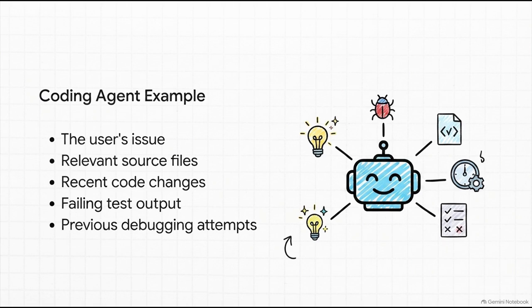Let's ground this with a real-world example. Say a coding agent is investigating a software bug. It obviously needs the user's reported issue, a few relevant source files, the failing test output, and maybe some notes on previous debugging attempts. But it absolutely does not need your entire source code repository downloaded on every single step. See, that right there is context engineering in practice.